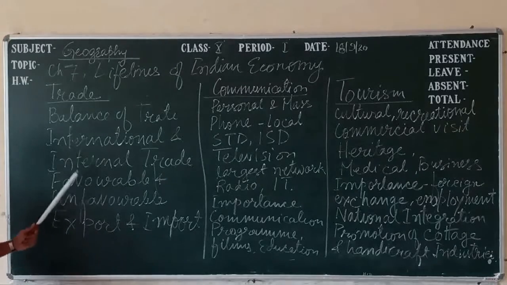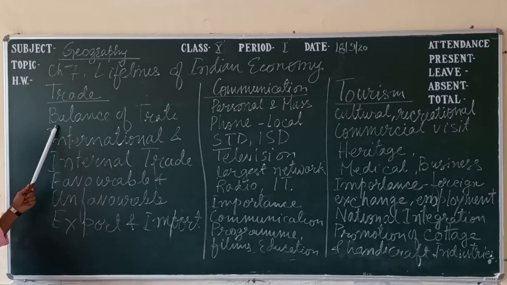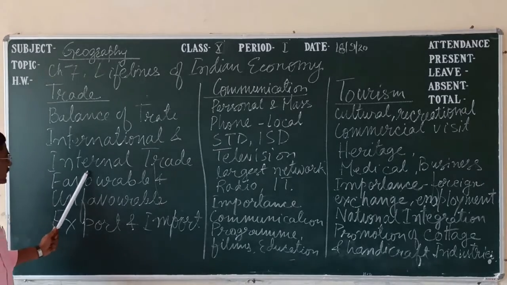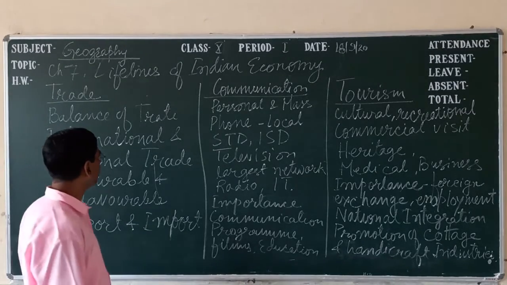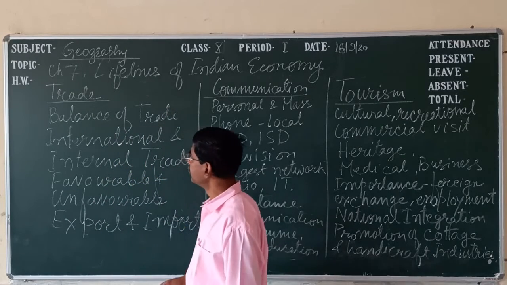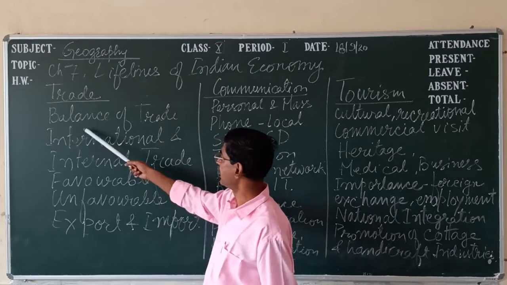Trade is of two types. First, we can say the balance of trade, and after that we will see international trade, national trade, and internal and external trade. The first one is balance of trade.